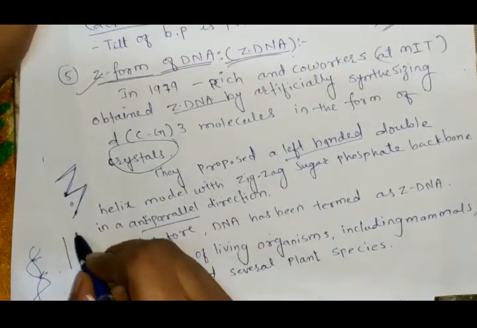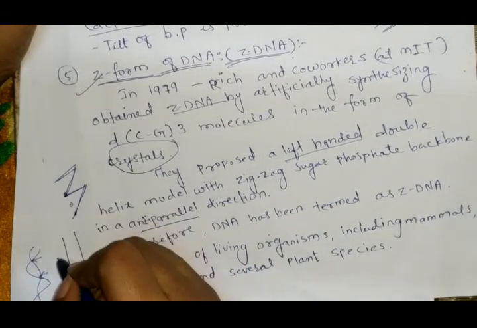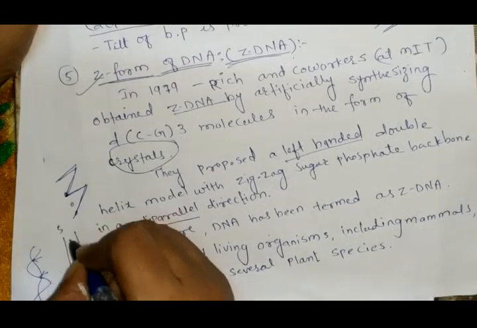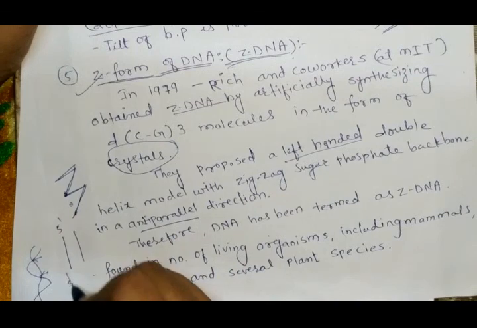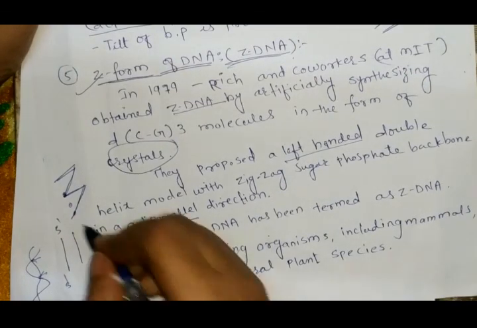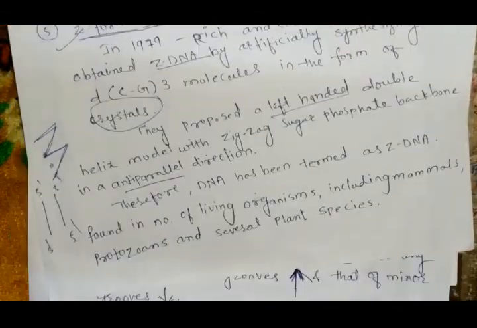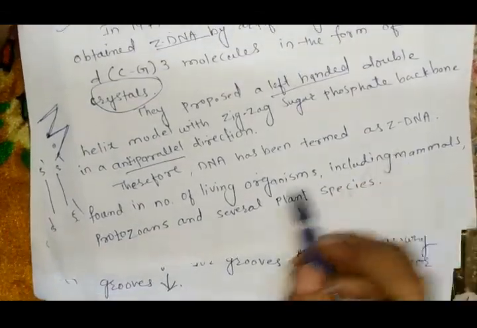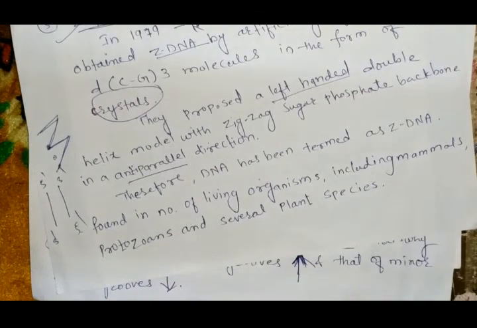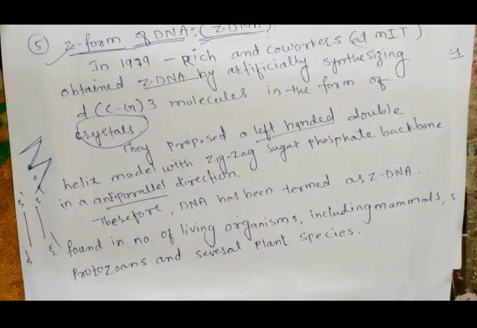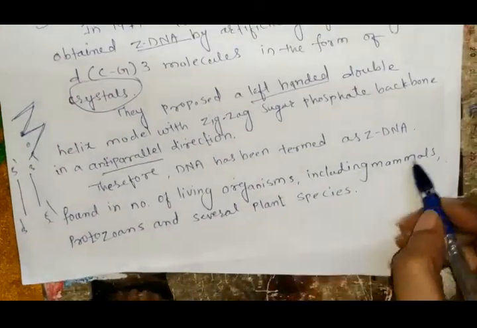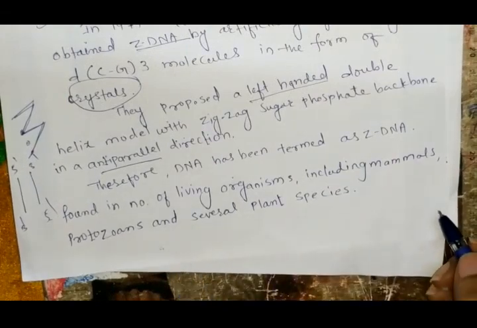Both strands are parallel but move in opposite directions: one moves 5' end to 3' end, and the other moves 3' end to 5' end. Understand? Now next, the DNA has been termed zDNA, which is found in a number of living organisms including mammals, protozoans, and several plant species.